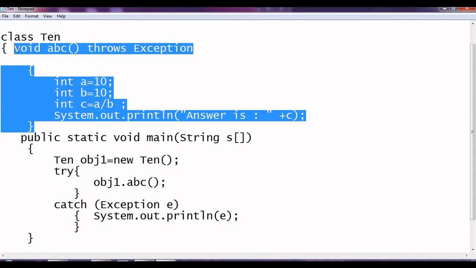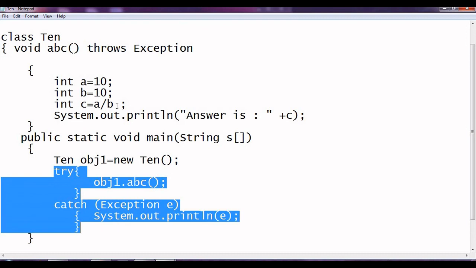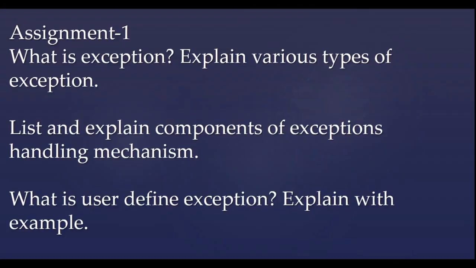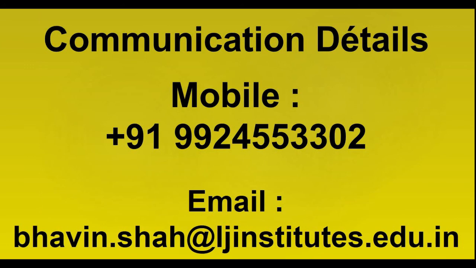Okay, we are the developer, we have developed this program and the ABC function. But we want that whenever this function is called, the programmer should take care of the exception handling. We do not want to do any exception handling over here. We know that the error will occur, but we want to give that headache to the programmer who is calling our function. Fine, okay.